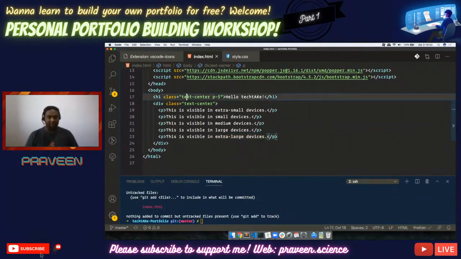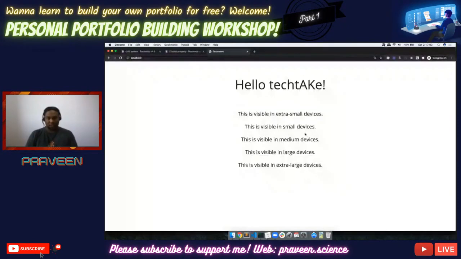So what I have given is, if you put text center, this is one class of Bootstrap which aligns the text in the center centrally. P stands for padding, and padding is the space between the border and the content. Okay, and finally we have a div, which is a normal tag which has a text center class, so that anything inside this, for example, all these paragraphs are centrally aligned. Right. So I see all these things are looking like this.